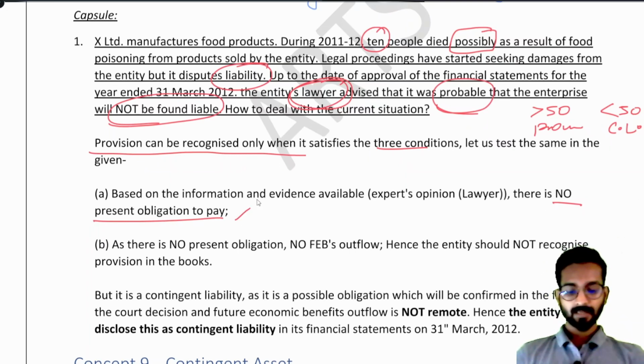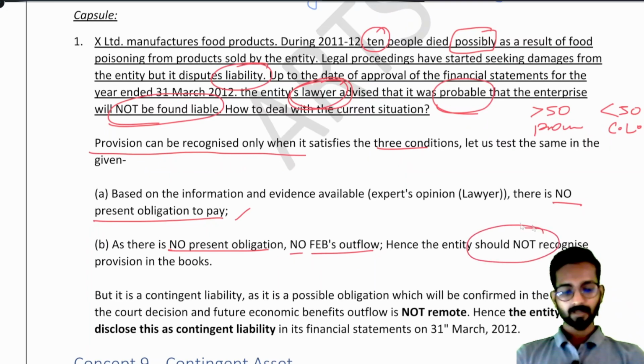Okay. Second, as there is no present obligation, there is no future economic benefit outflow. Obviously, because I have no duty, I have no liability, so why will there be an outflow of future economic benefit? Hence the entity should not recognize a provision in the books. Okay, that means we cannot create a provision.